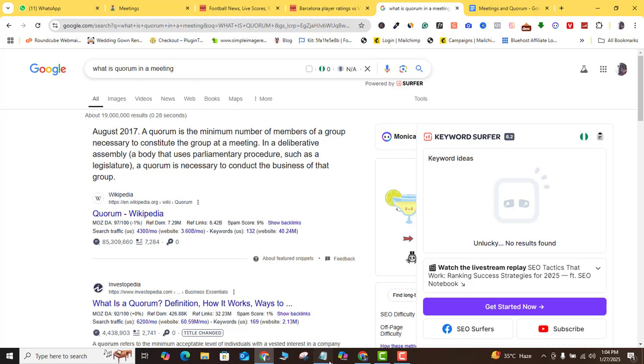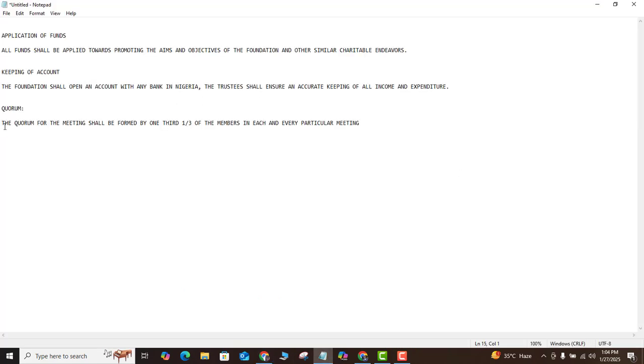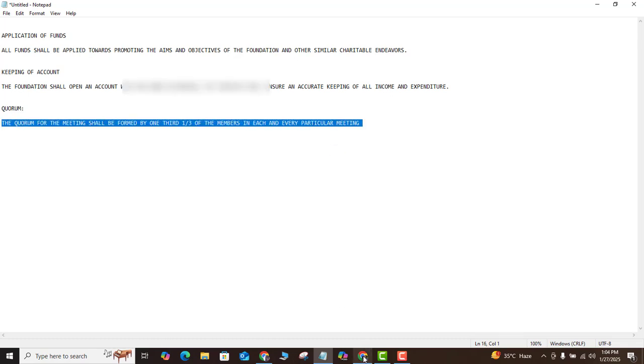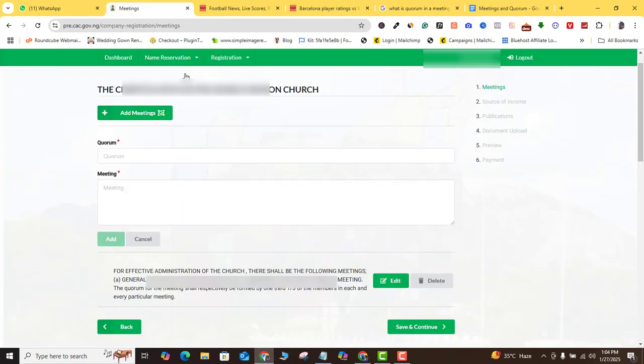So all I need to do is just come here. I'm going to copy this quorum that says the quorum for the meeting shall be formed by 1/3 of the members in each particular meeting. If you do this, it's going to work out. So I'm just going to copy that and then place it in here. And then for the meeting, again, I'm going to come here.